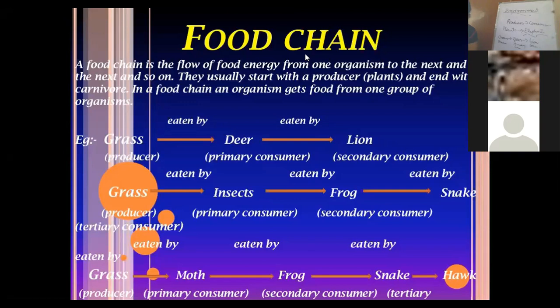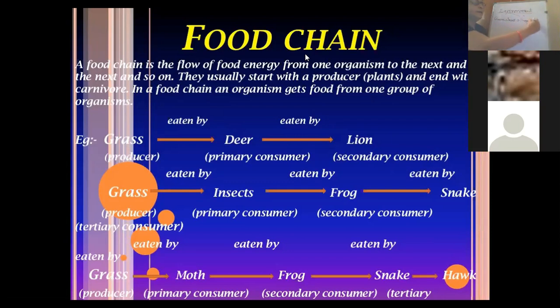Then there is the four-step food chain. Let me give you an example. Every food chain starts with the autotrophs, that is the grass, which is eaten by an insect. So the insect is the primary consumer here. The insect in turn is eaten by a frog. The frog is the secondary consumer.